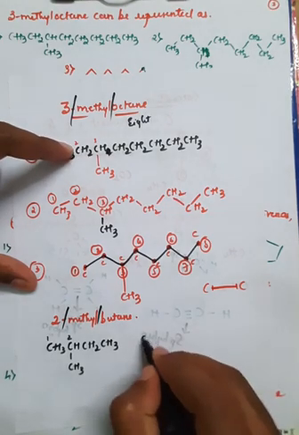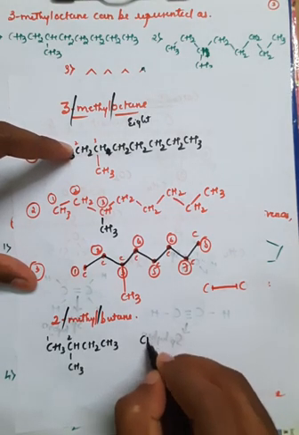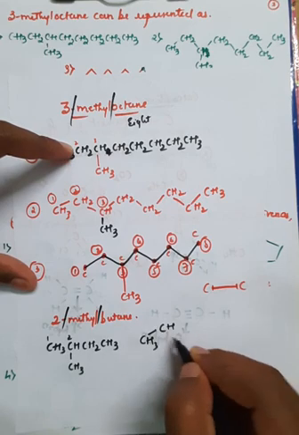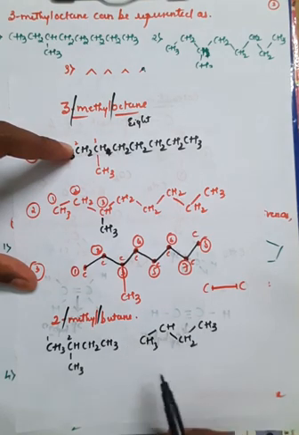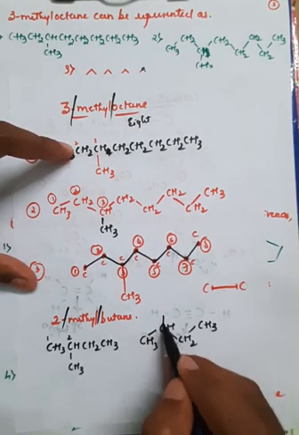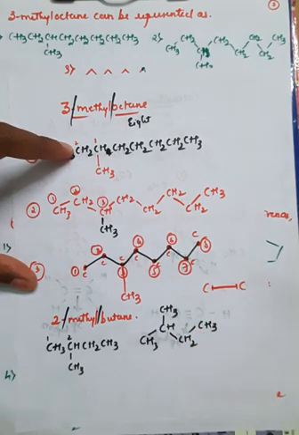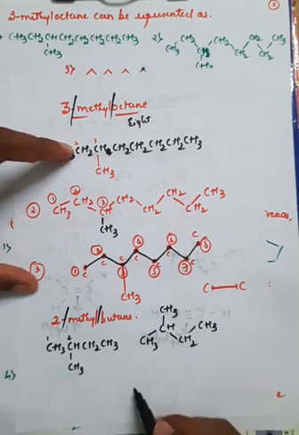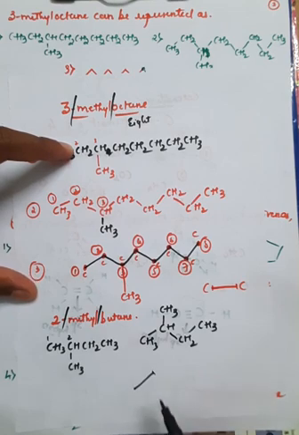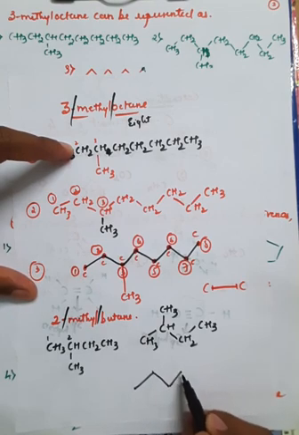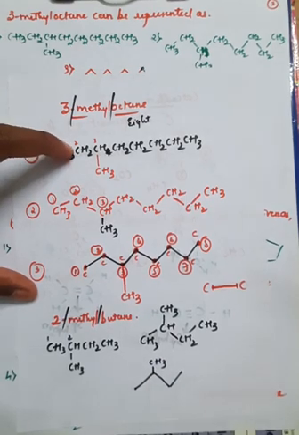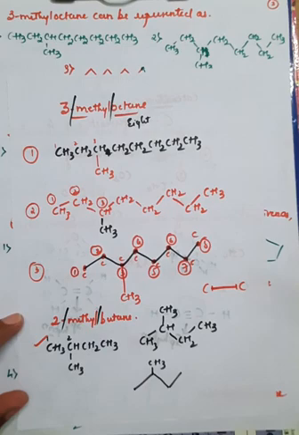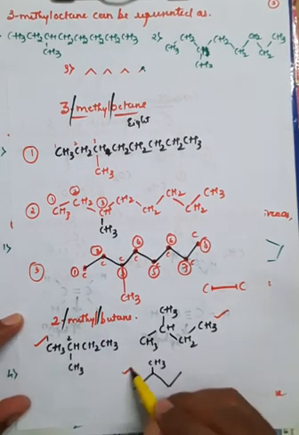You can write it in this form also: CH3 bonded with CH, further bonded with CH2, further bonded with CH3. That is butane. Further here it is CH, and at CH there is an attachment of CH3. So this represents 2-methyl butane. Or you can write directly like this: 1 carbon atom, 2 carbon atom, 3 carbon atom, 4 carbon atom, and at the second position there is an attachment of CH3. So this is also correct, right? This representation is also correct, and this representation is also correct.